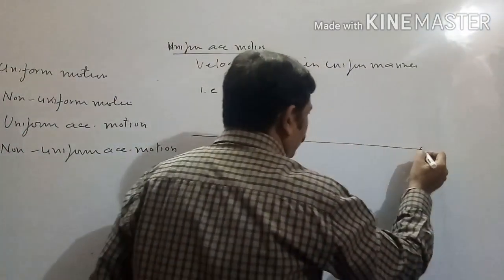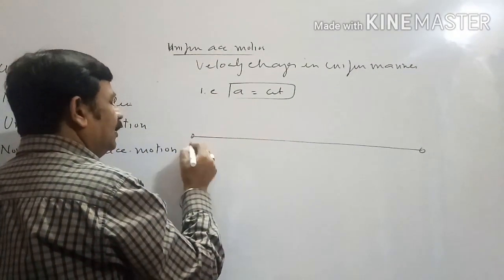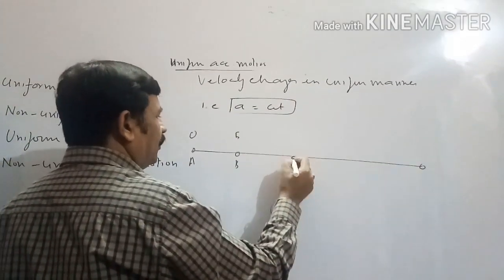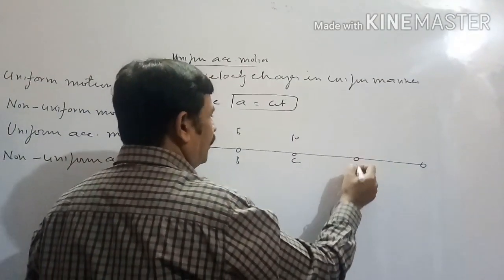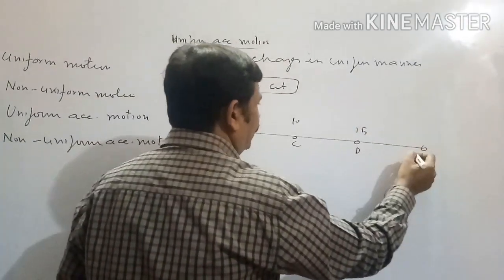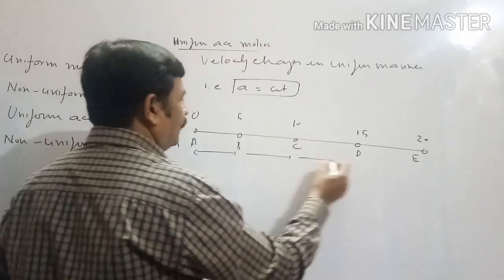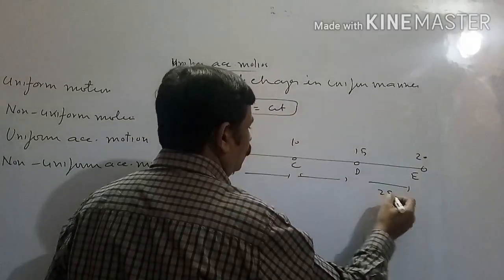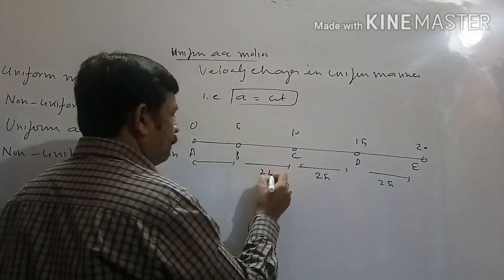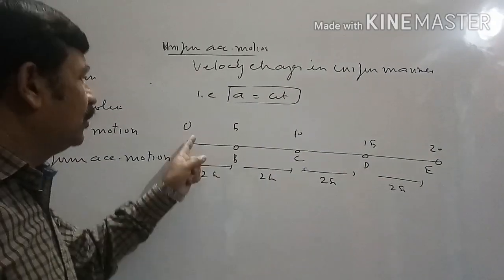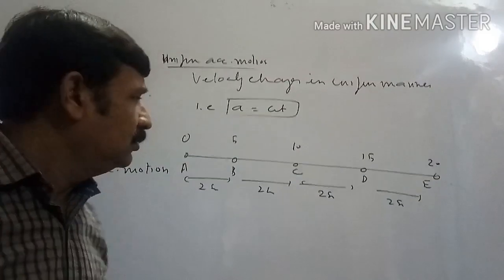Suppose the body is moving on a track, at A velocity is 0, at B velocity is 5, at C velocity is 10, at D velocity is 15, at E velocity is 20, and all the intervals are of equal value. Can we say that in equal interval of time velocity is changing by equal amount?